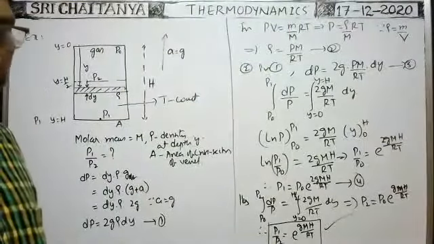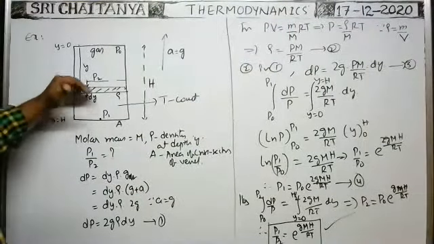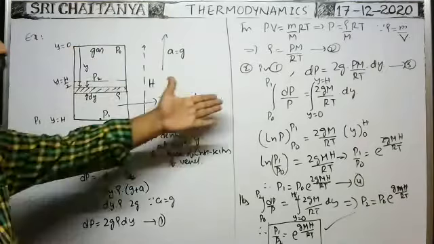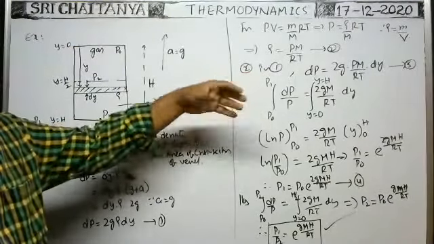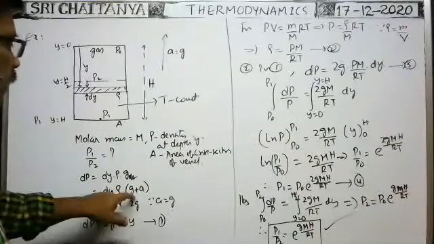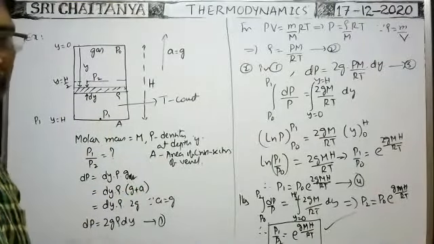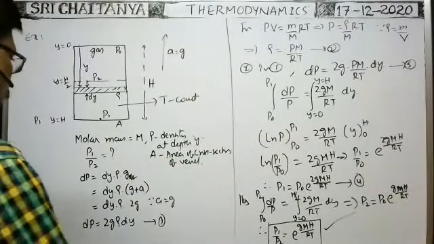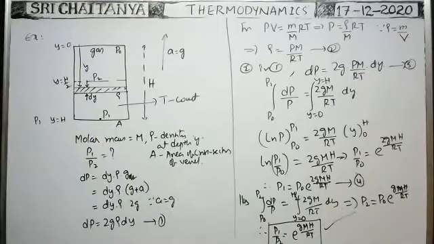So in this way, we can do it. What is the pressure at this point? By using this integration method, we can find the pressure at any point in this process. Suppose the vessel is coming down, then we have to write g minus a. That is the important one. This is another example.